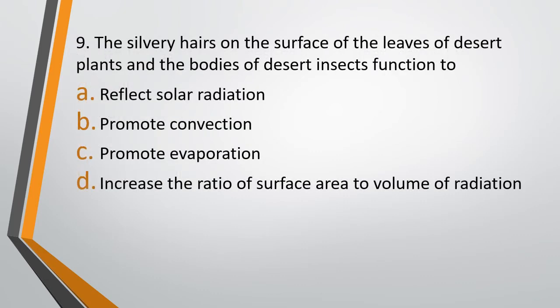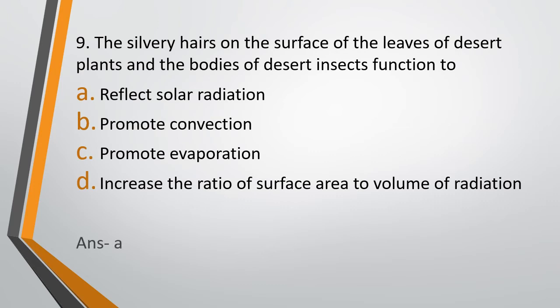Question 9. The silvery hair on the surface of leaves of desert plant and the body of desert insects function to. What is the function of the silvery hair found on the surface of the leaves of desert plant and desert insects? Option A. Reflect solar radiation. Option B. Promote convection. Option C. Promote evaporation. Or option D. Increase the ratio of the surface area to the volume of radiation?